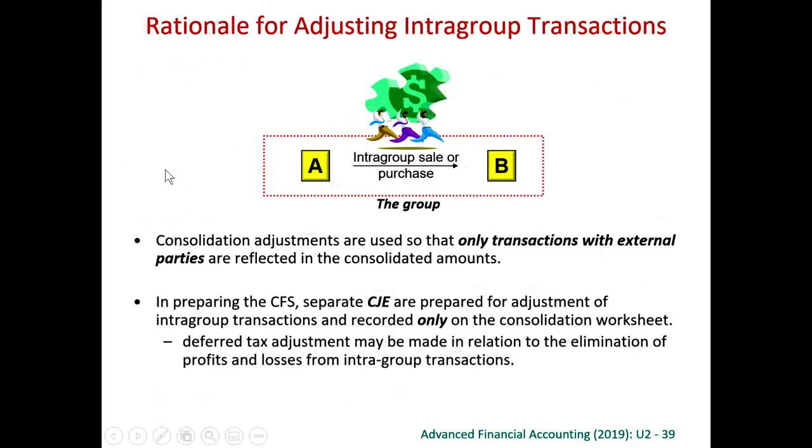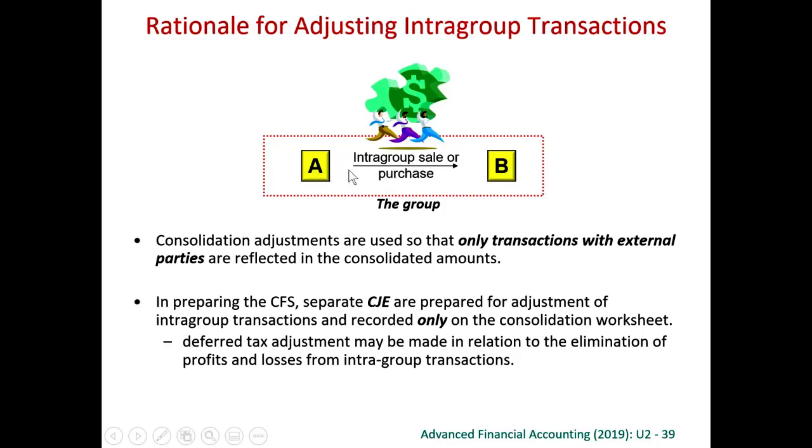So, take an example. If we purchase something by company A, and then company A sells something to company B, of course the purchase of company A will be recorded, but any sales to company B will not be recorded on consolidation. In the individual financial statements, of course A will record, but on consolidation, we will not record this intra-group transaction.